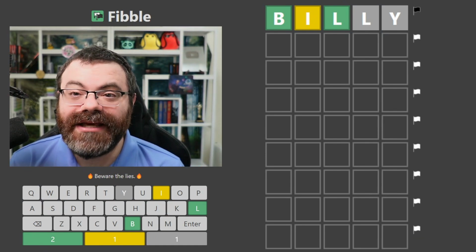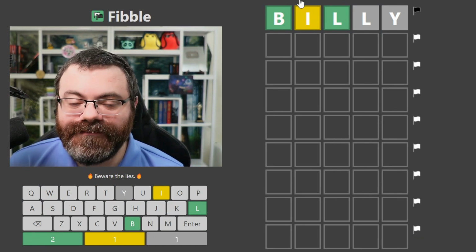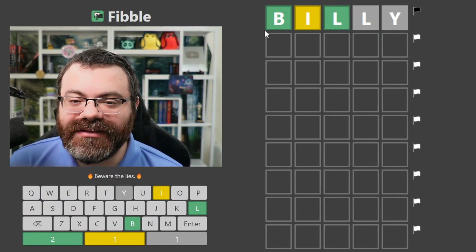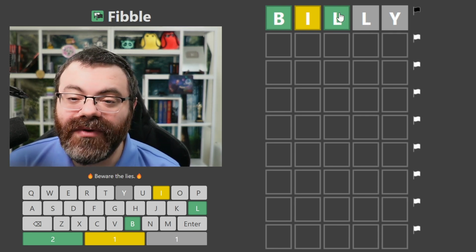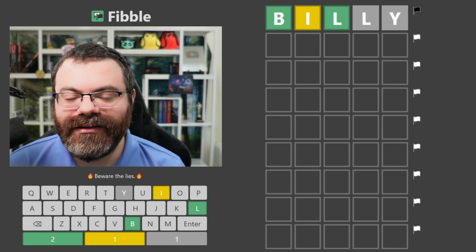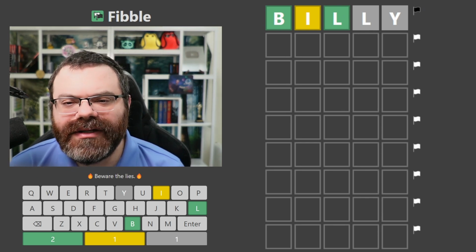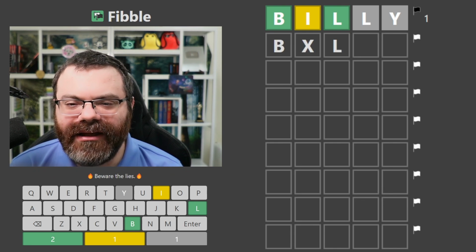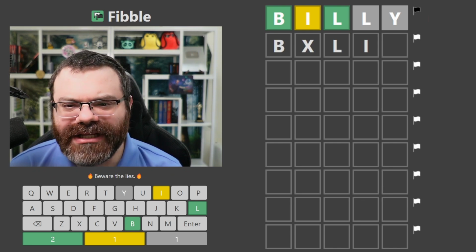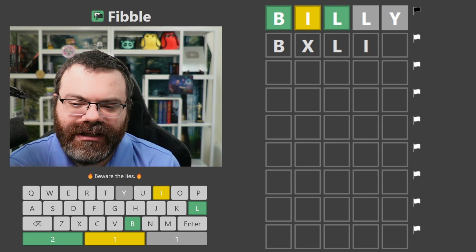Ooh, okay, so let's play Fibble. There, in each guess, there's exactly one lie. So maybe this B should have been gray or yellow, or maybe the L should have been yellow or green. We don't know. All we know is exactly one of these per guess is lying about its color. I don't think it's possible for me to use this B and L and move the I. Seems unlikely, at least.